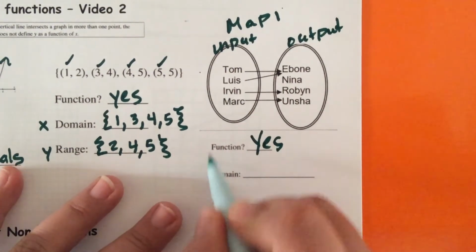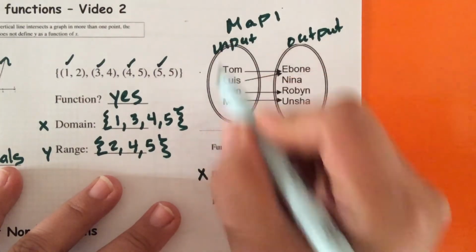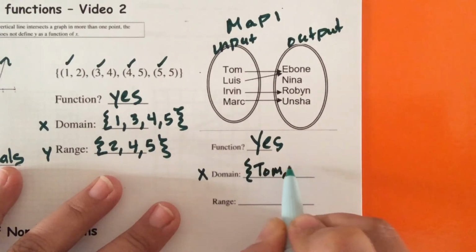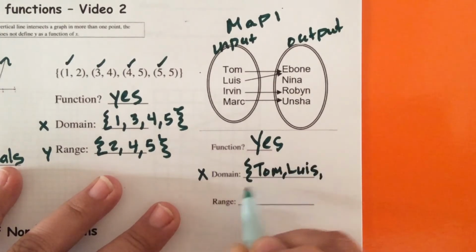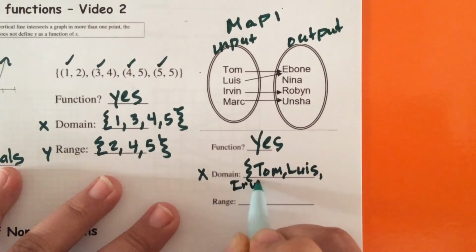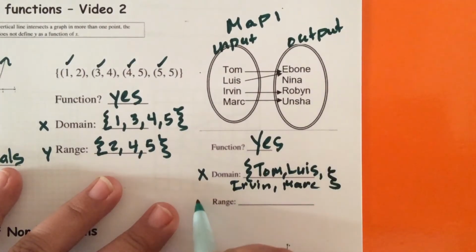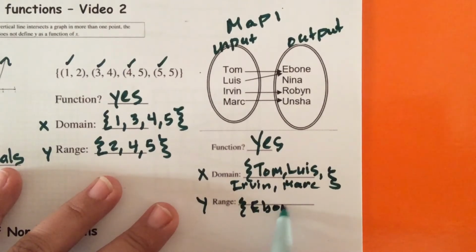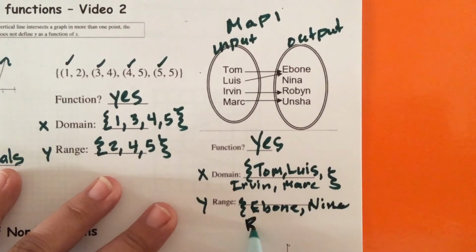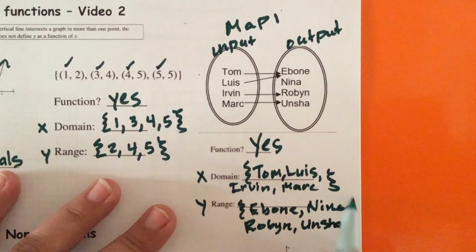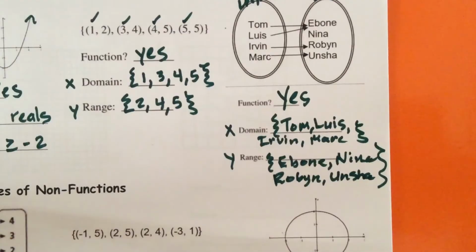The domain are your x's, your input. So x's are input. So that means it's going to be Tom, Luis, Irvin, and Mark. And then the range are your y's. So it's going to be Ebony, Nina, Robin, and Ansha. So all of those are your y values.